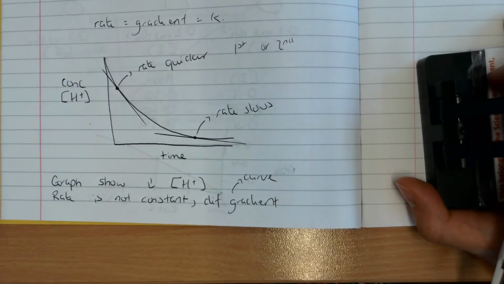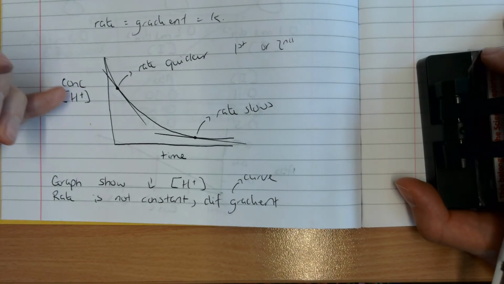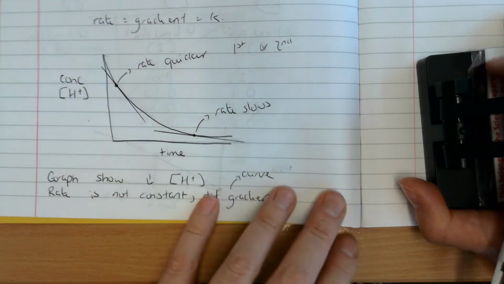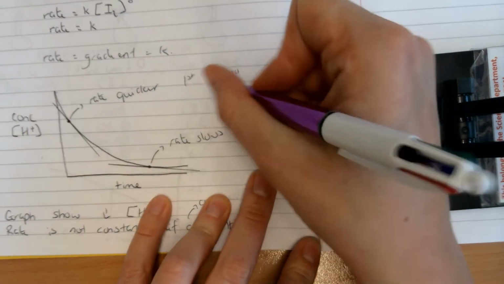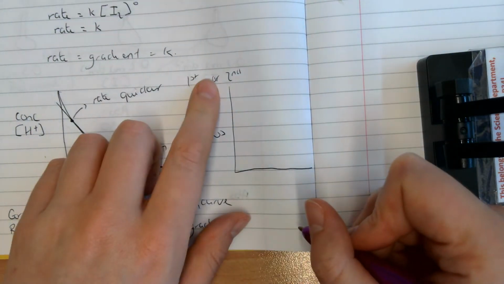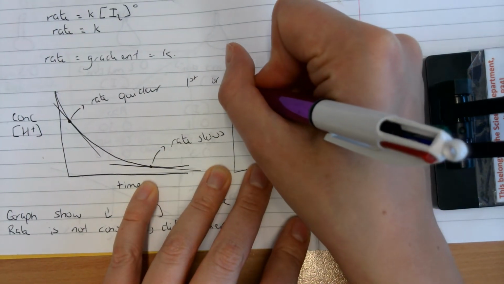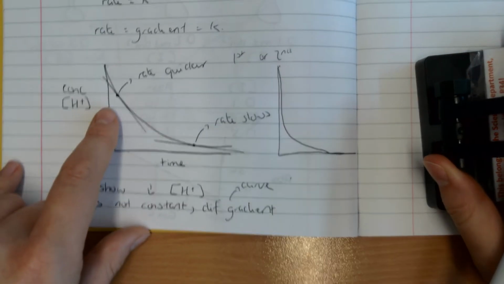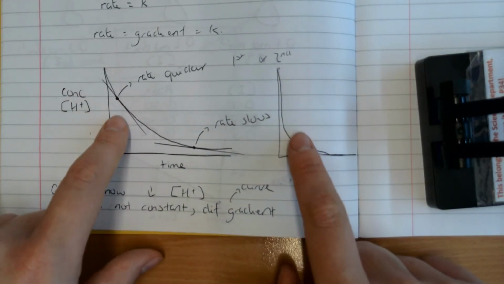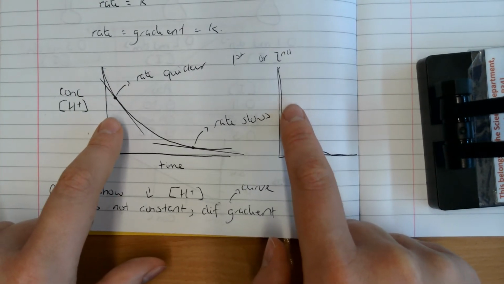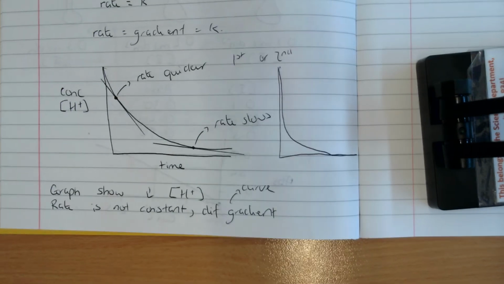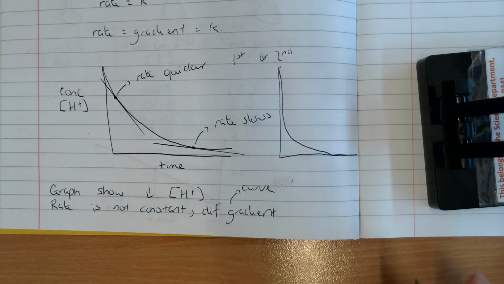If you decrease the concentration of a first order or second order reactant, it is going to slow the rate down. And if you had a first order and a second order graph side by side, you might be able to spot the difference. With a second order, it should be even steeper at the start before it levels off, and with the first order, it should be slightly less steep. When I've got them side by side, we can see that the one on the right hand side is steeper. But when you've just got one by itself, how are you supposed to know if it's first or second when they both have generally the same shape? And that's where half-life comes into it.